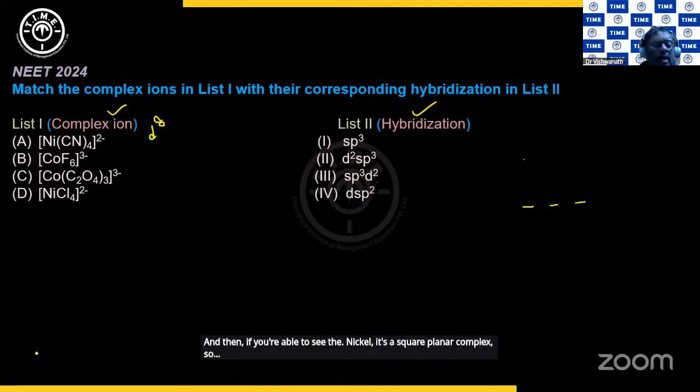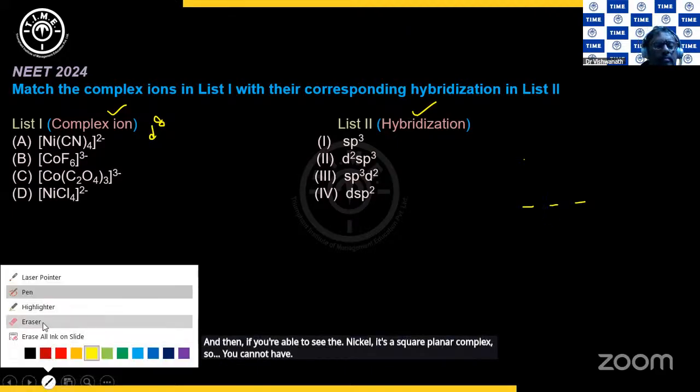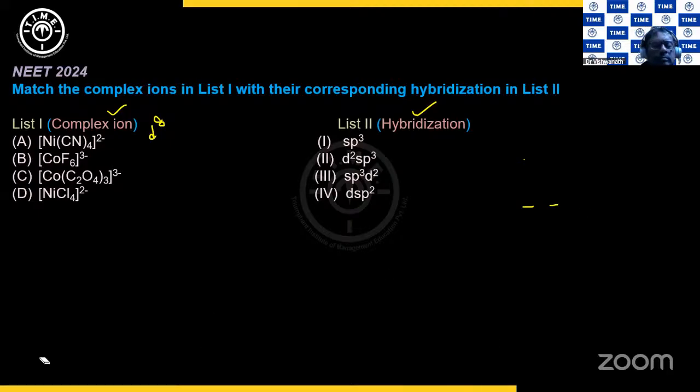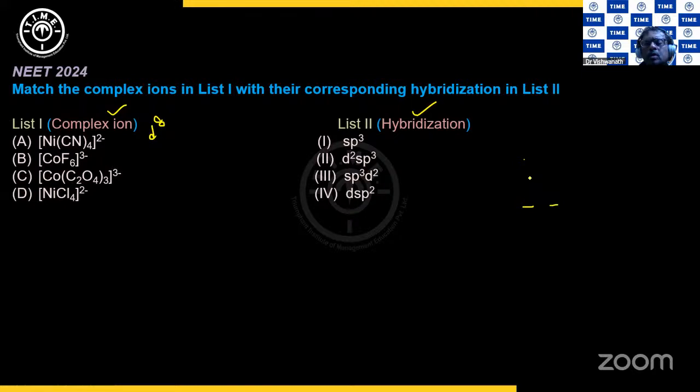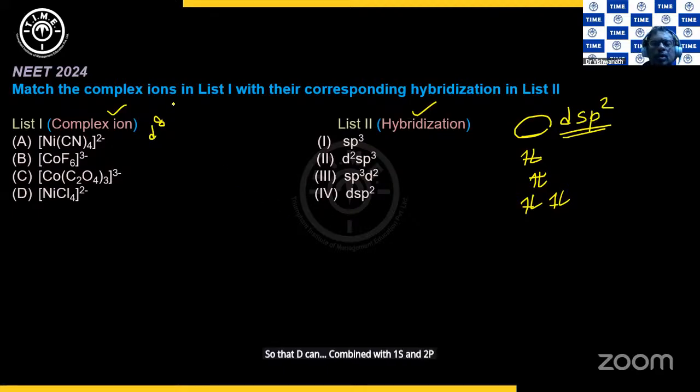So you cannot have... so this and this. So d8: 1, 2, 3, 4, 5, 6, 7, and 8. So one d orbital is available. That d can combine with 1s and 2p and give dsp2. So this is option 4. This is 4, a square planar complex.